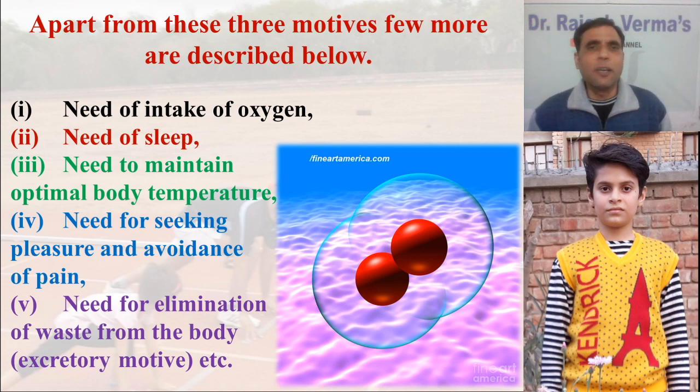Need to maintain optimal body temperature. To survive and adapt to the external environment, we need to regulate our body temperature so that we can remain healthy and survive. This is also a very important motive. These are also biological motives.